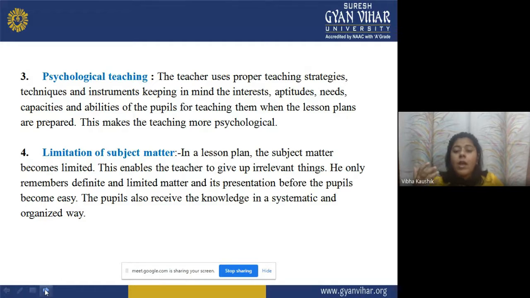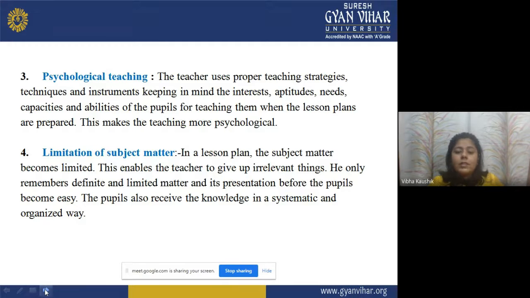When the teacher is preparing a lesson plan, he must keep in mind the interest area of the student, their aptitude, needs, capacities, and abilities. When the teacher keeps all these things in mind, this makes the teaching more psychological.